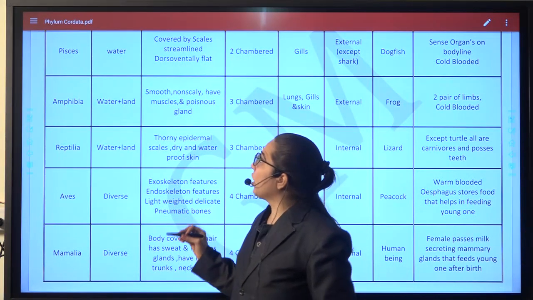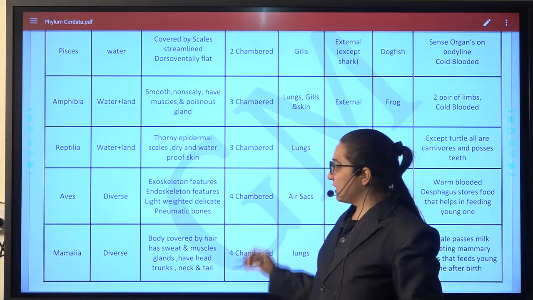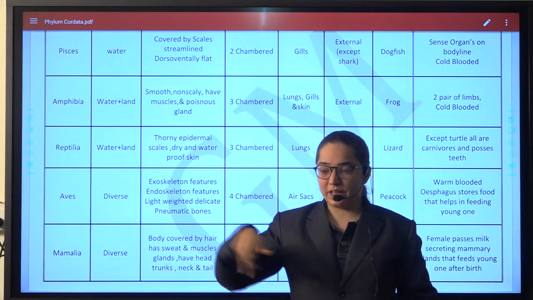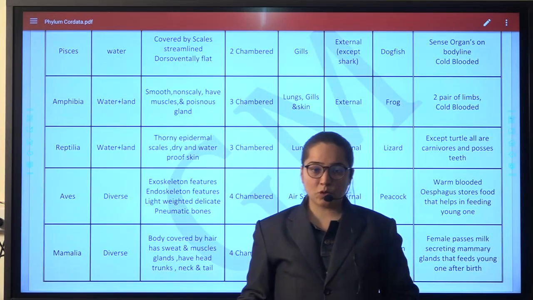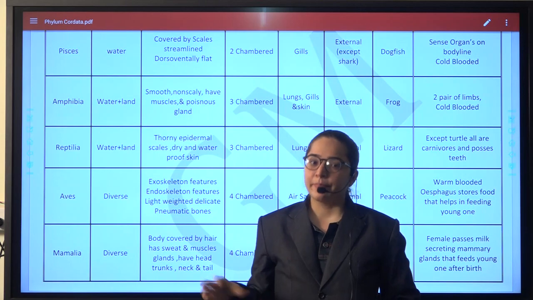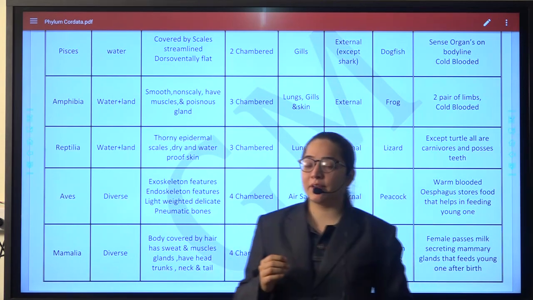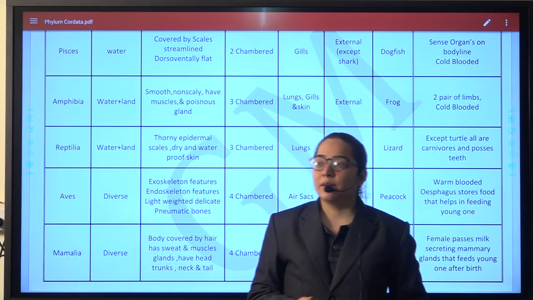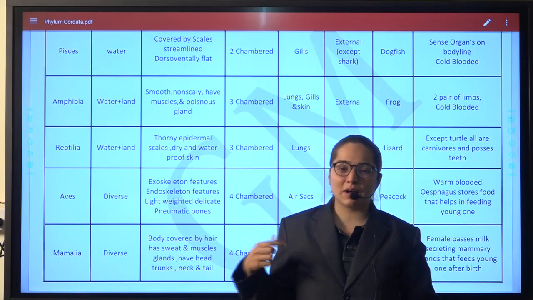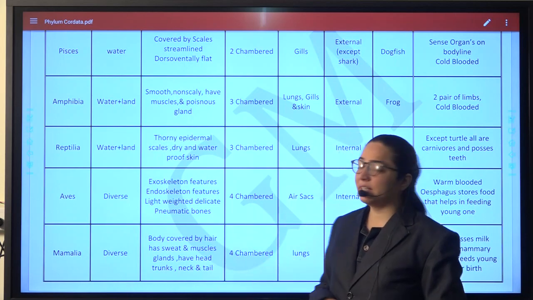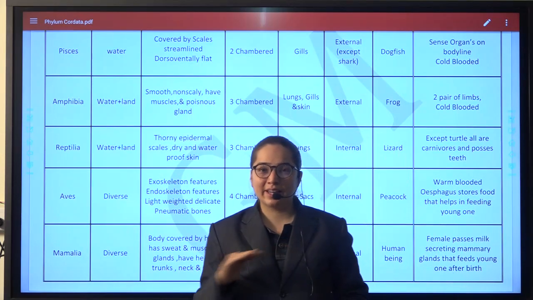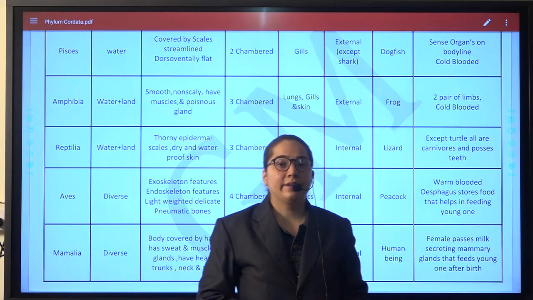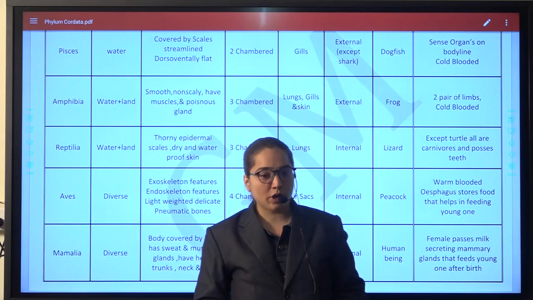having. If we talk about their basic body characteristics, then just think, how is the body of the fish? It is having scales, it is flat from top to bottom, and it is streamlined. Coming to amphibia, then they are having some poisonous glands and mucous glands. Their body is smooth and they do not have scales. Coming to lizard, they have a thorny epidermal layer, and their body is very dry and it is a waterproof skin.